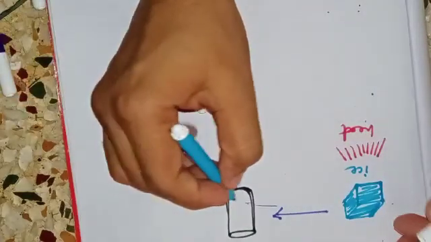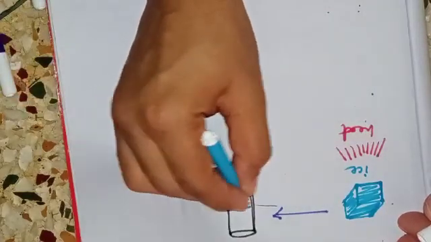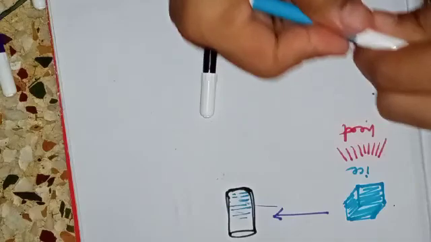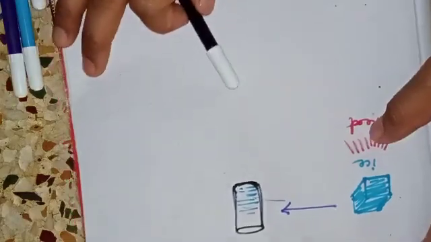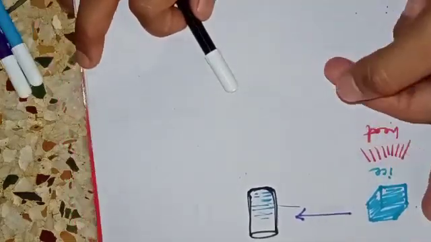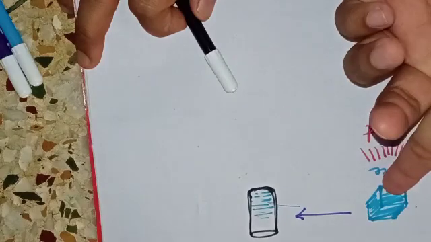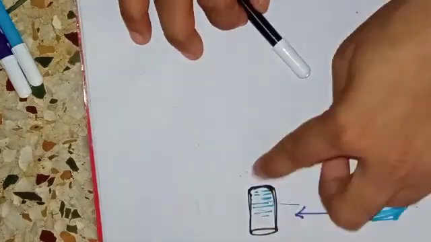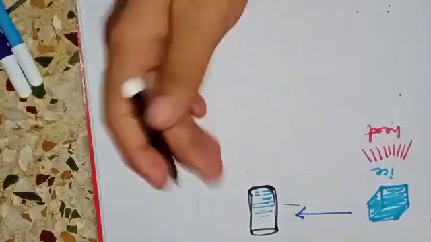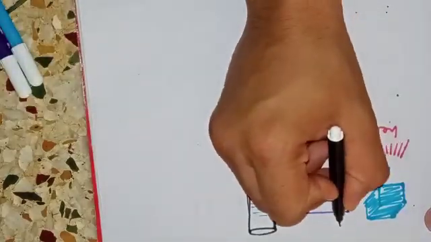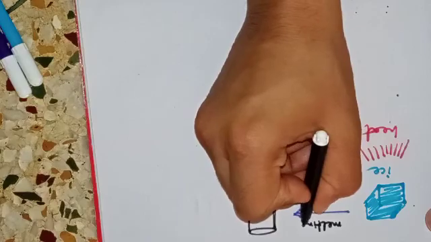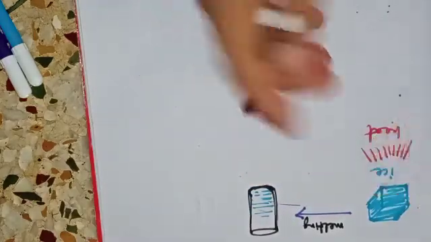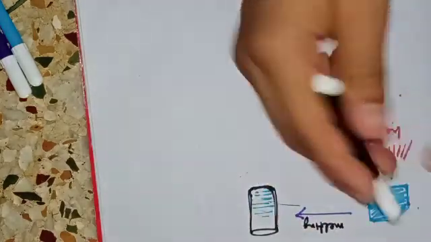Okay, so we took a glass and stored the melted water. So after getting heat energy, the solid form of water, ice, is melting and it is becoming the liquid form of water, that is water. So this is what melting means. Okay, melting, supply of heat, melting. This is change of state, isn't it?